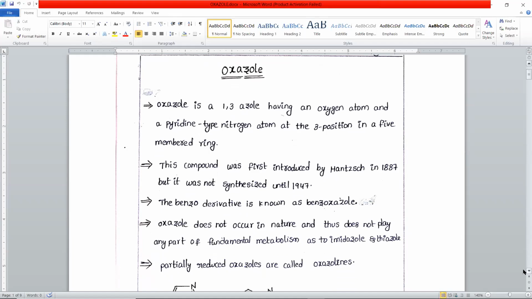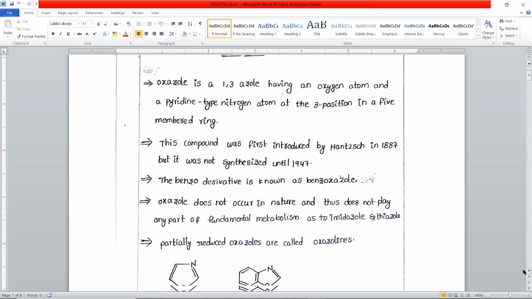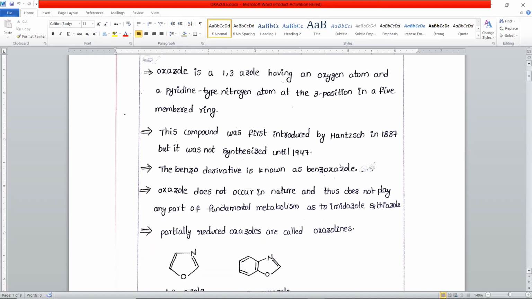You can see here the oxygen atom in the first position, nitrogen atom in the third position: 1, 2, 3, 4, 5. This nitrogen atom is electron withdrawing in nature and behaves as a pyridine type of nitrogen. Therefore, the entire ring will become electron deficient.